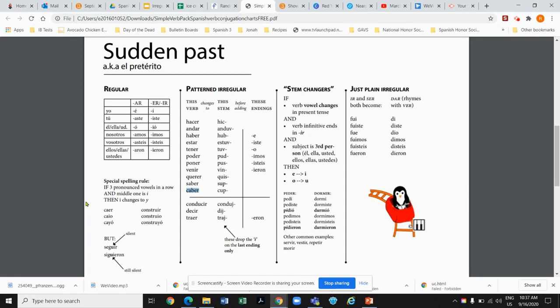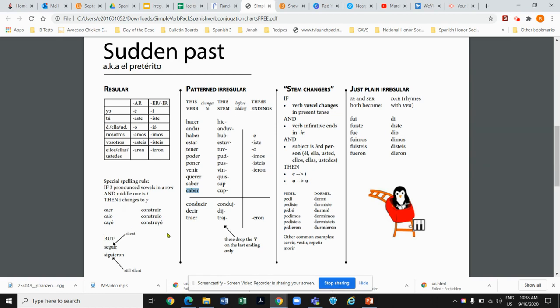Okay, so some of the irregulars are Y changers. We did not go over these specifically, although we did see them in a couple of activities. And the rule is if there are three pronounced vowels in a row in a conjugated verb, and the middle one is an I, that I will change to Y. So there's an example there.